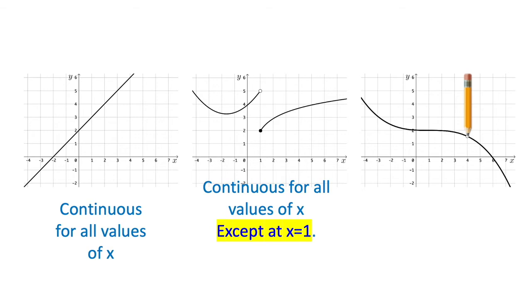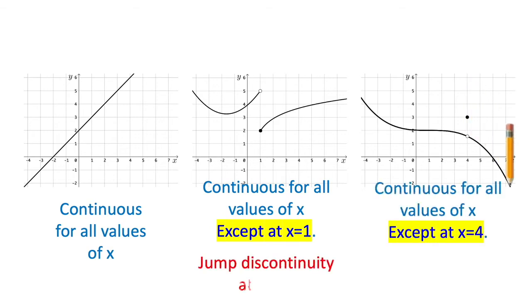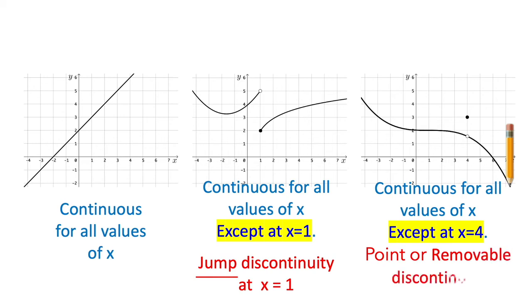So the second graph has a jump discontinuity, while the third graph has a point or removable discontinuity. Sometimes we call it hole discontinuity. Point or removable discontinuity at x equals 4.